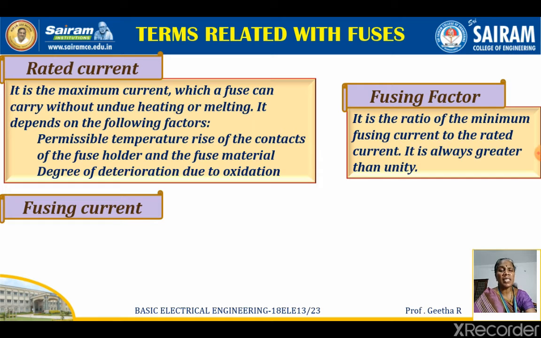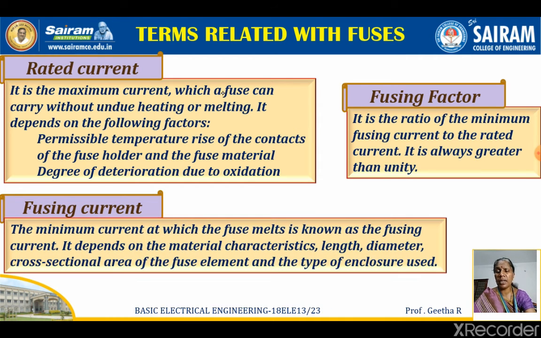It is always greater than unity. What do you mean by that? It is nothing but the minimum fusing current, which will always be greater than the rated current. And what is the fusing current? The minimum current at which the fuse melts is known as the fusing current.